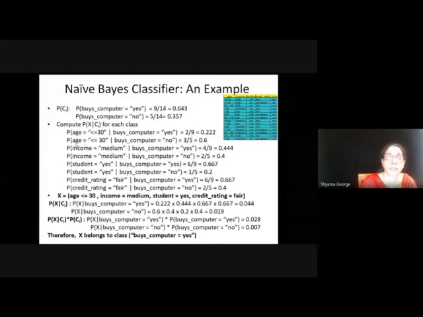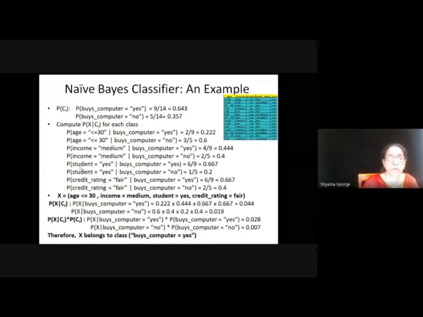For age less than or equal to 30 for buys computer no, you have to find out, that is 3 by 5. Then for income medium, our test sample was age less than 30, income medium, student yes, credit rating fair. For each one of these values, we are finding out the probability for class yes and no.